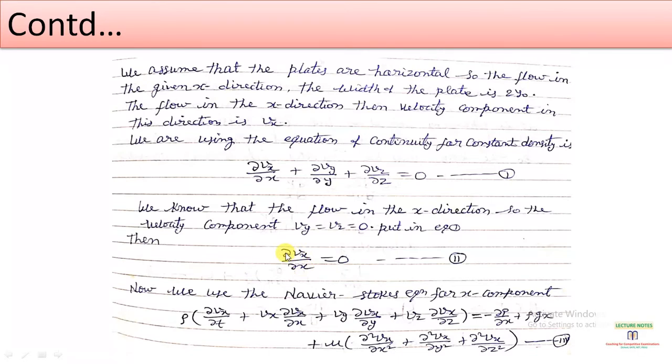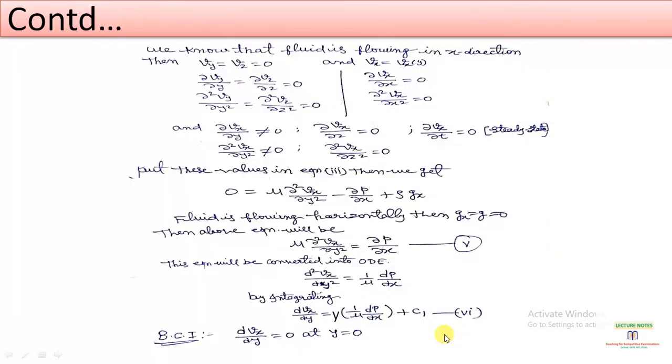If we further differentiate this, then it will give this, so this will be 0, this will not be 0, this will also be 0, because Vx is a function of y only. Only three terms will remain in this equation: the pressure term, plus the body force term, plus mu multiplied by this term. So finally we will get this equation.